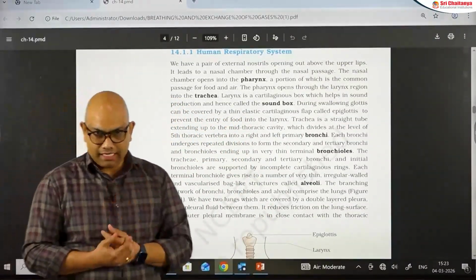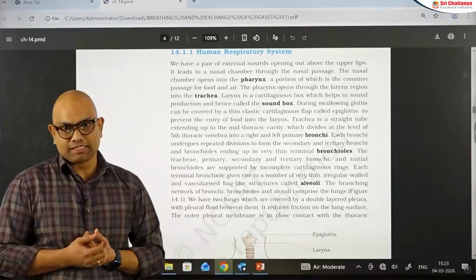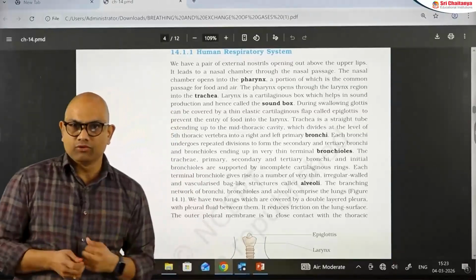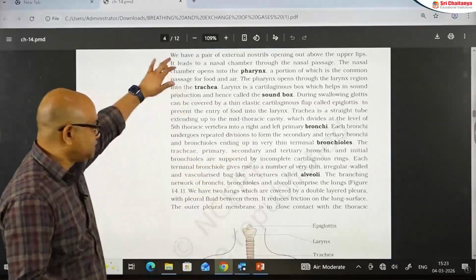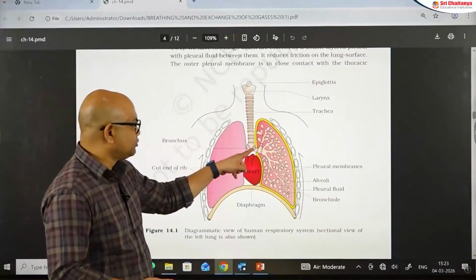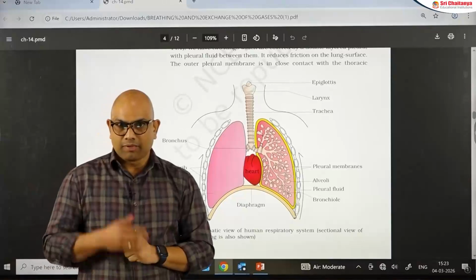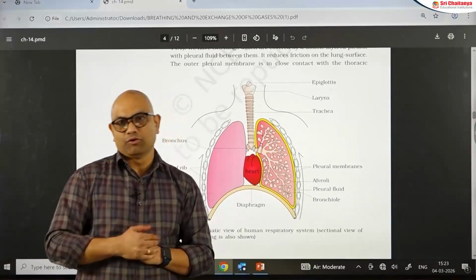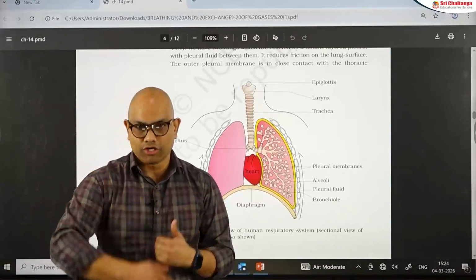It passes through the neck and gets into the mid-thoracic line. Exactly in the middle of the thorax, at the 5th thoracic vertebra, it is divided into primary bronchi. Each primary bronchus enters the lungs. Inside the lungs, primary bronchi divide into secondary bronchi. Secondary bronchi divide into tertiary bronchi. Then the tertiary bronchi further divide into smaller branches called bronchioles.